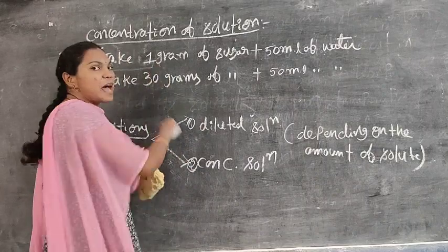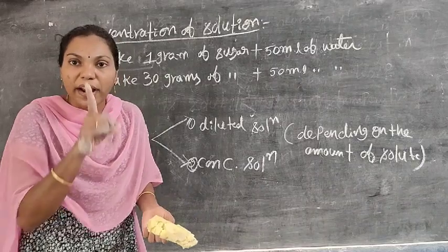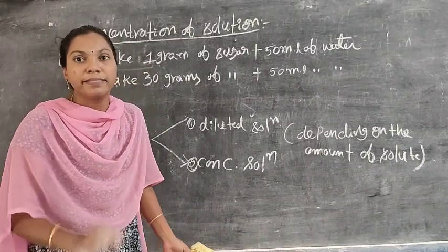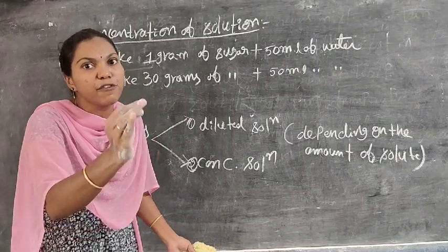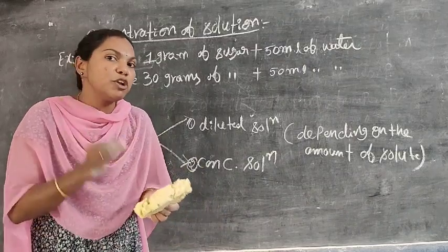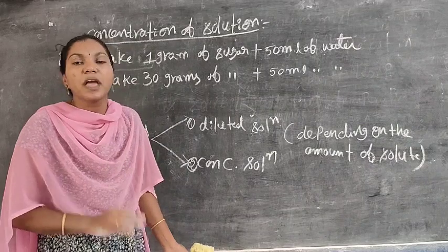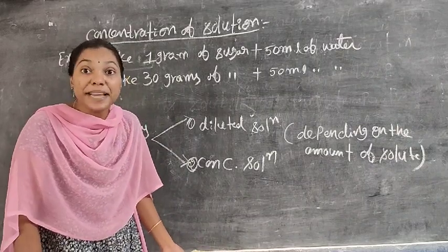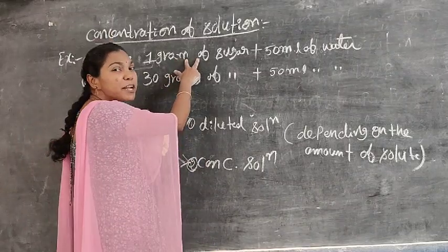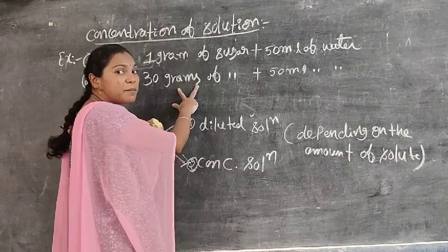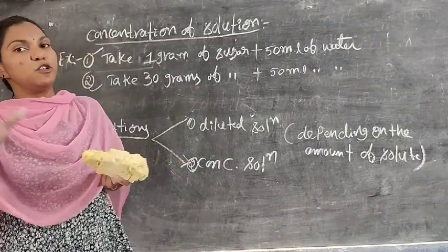Here, I will take two examples. Take two beakers. In the first beaker, we take 1 gram of sugar plus 50 ml of water. That is called a diluted solution. Why? Because 1 gram of sugar is easily dissolved in the 50 ml of water, and the solute quantity is very less compared to the solvent. But in the second beaker, we take 30 grams of sugar plus the same 50 ml of water. Diluted means more water is there. Concentrated means compared to the water, solute is more. That is called a concentrated solution.